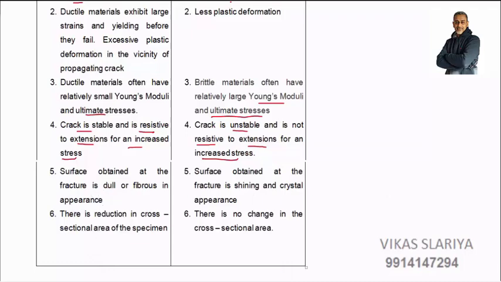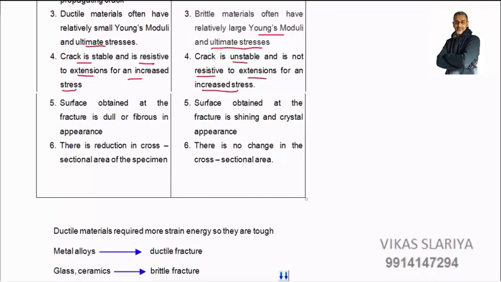The surface obtained at the fracture is dull or fibrous in appearance. It is a dull surface and it is fibrous in nature. But for brittle fracture, the surface obtained at the fracture is shining and crystalline in appearance. Like in a fracture of cast iron, we have sharp bright edges like this, as I have drawn here.